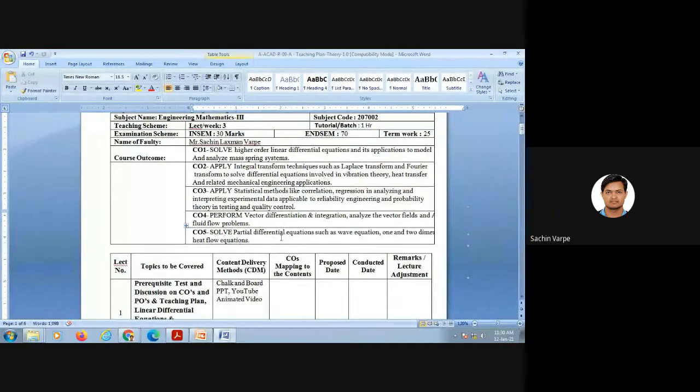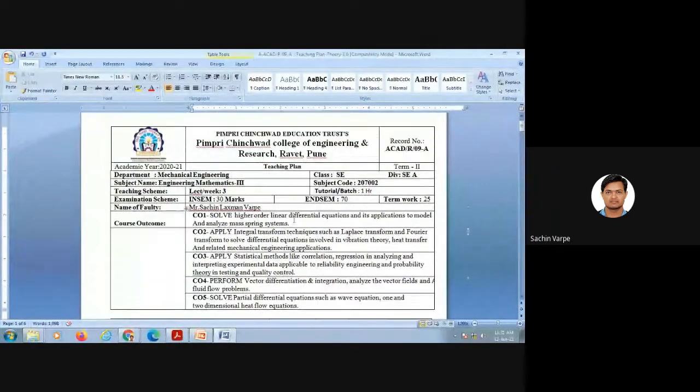Students will be able to solve partial differential equations, just like the first unit. There we discuss ordinary differential equations only, and here in CO5 we are going to discuss the solution of partial differential equations. Of course, you might have discussed partial derivatives in M1, isn't it? So we are going to extend the notion of partial derivatives to partial differential equations, such as the wave equation, one and two dimensional heat equations, and heat flow equations. Is it okay for everyone about the course outcomes? Is there any doubt? No, sir, continue.